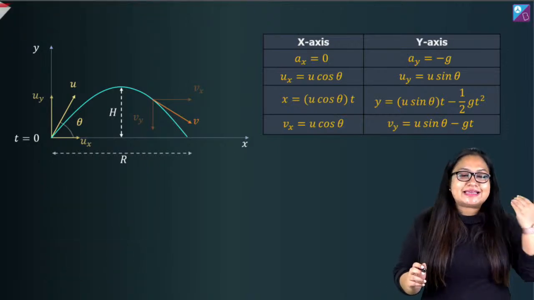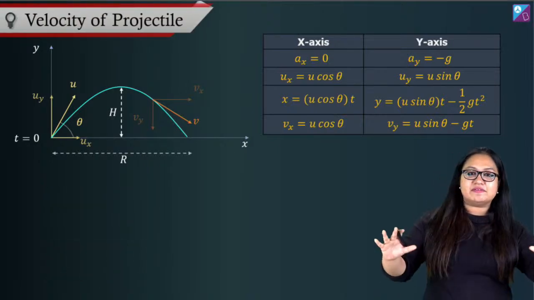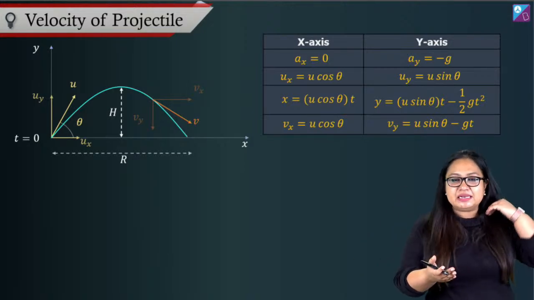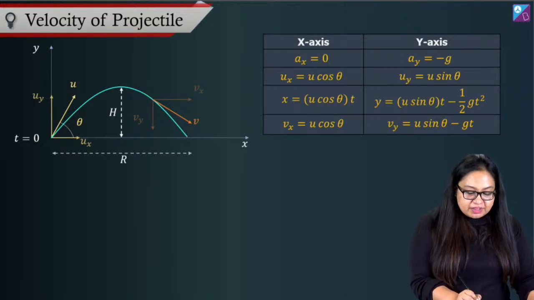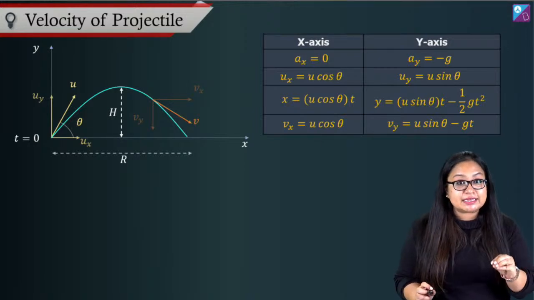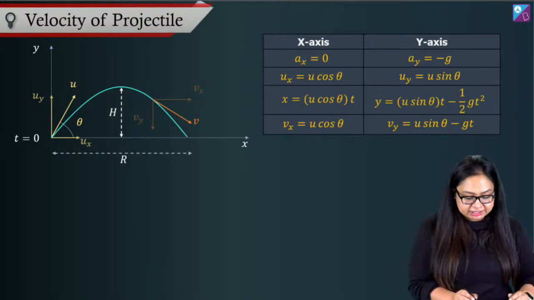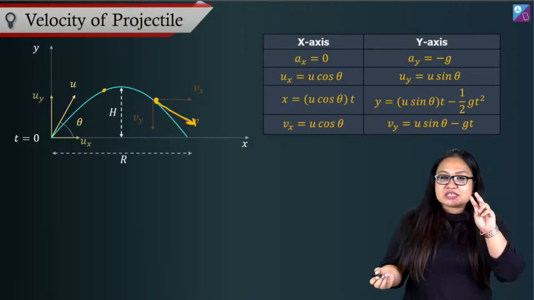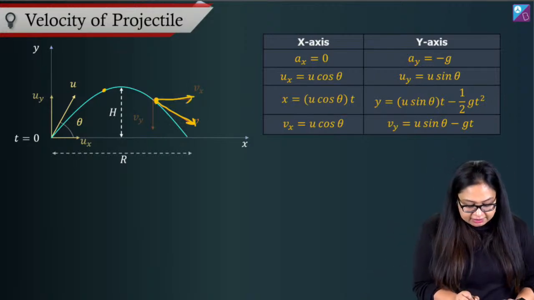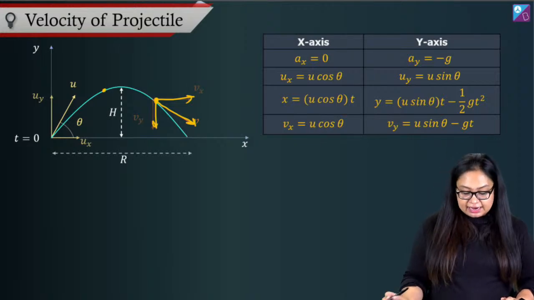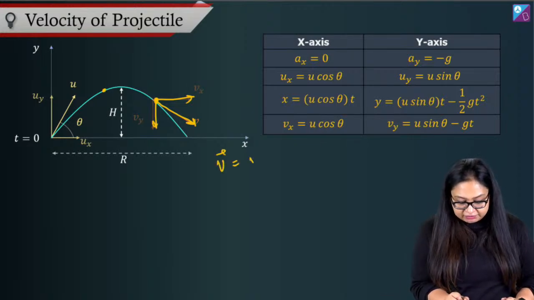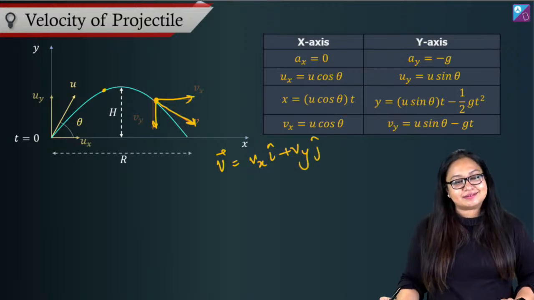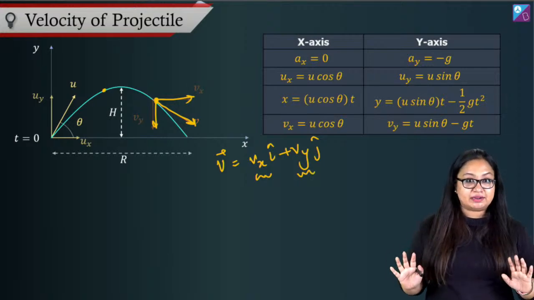Alright, now what about the next thing? Velocity of the particle at any given instant. What are we doing here? We're taking this projectile ground to ground and doing a complete analysis of it. If I talk about velocity, I've already said that velocity of a particle in 2D motion is always tangential to the path. So this is the velocity tangent at this point. Now, this velocity is going to have two components, x component and y component, and I can say that the final velocity vector v is equal to vx i cap plus vy j cap. So now all I need to do is write these two and we get our velocity vector.